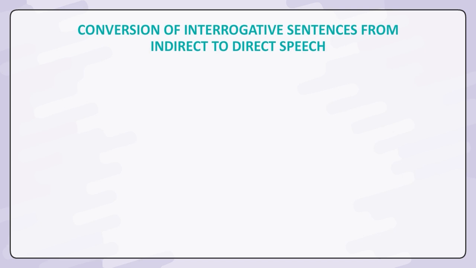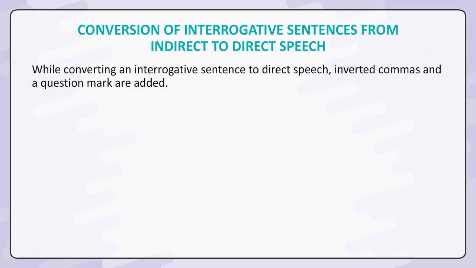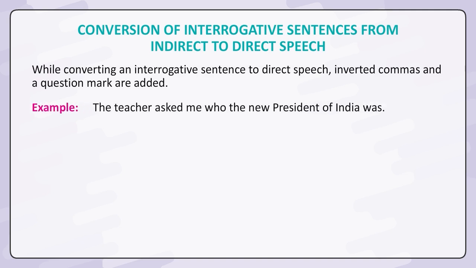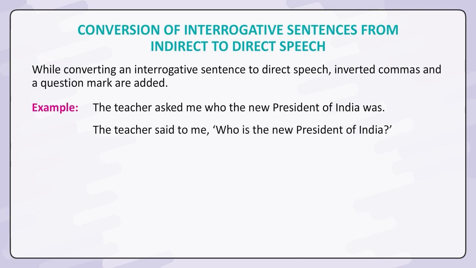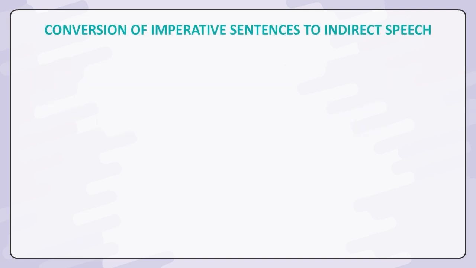Conversion of interrogative sentences from indirect to direct speech. While converting an interrogative sentence to direct speech, inverted commas and a question mark are added. Example. The teacher asked me who the new president of India was. The teacher said to me, "Who is the new president of India?"